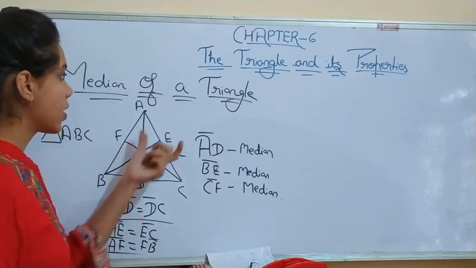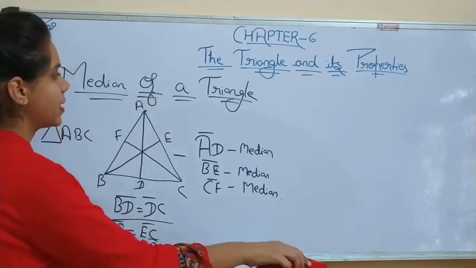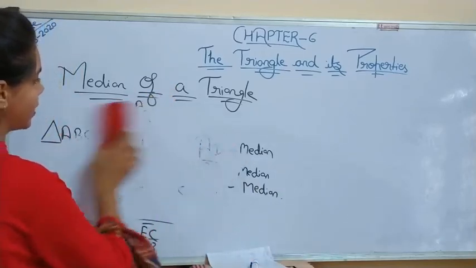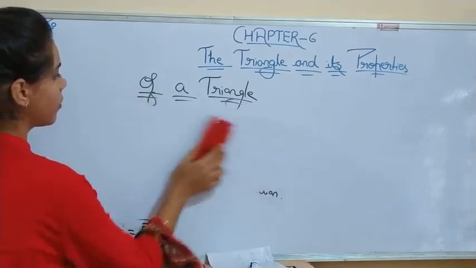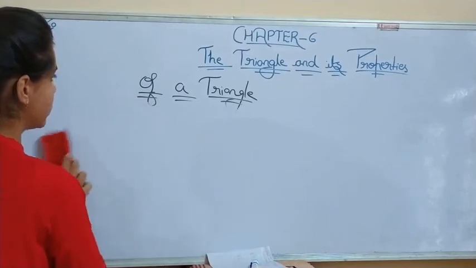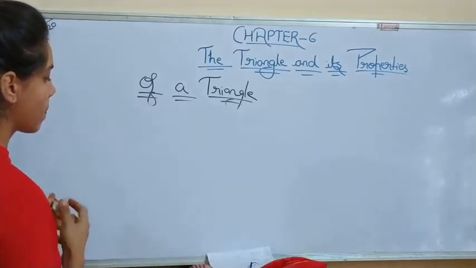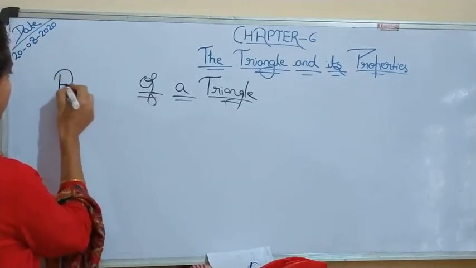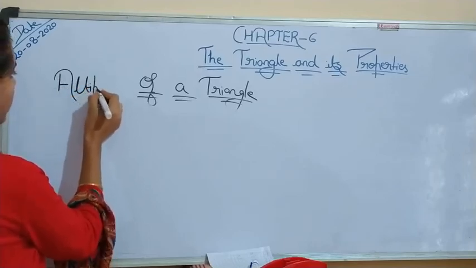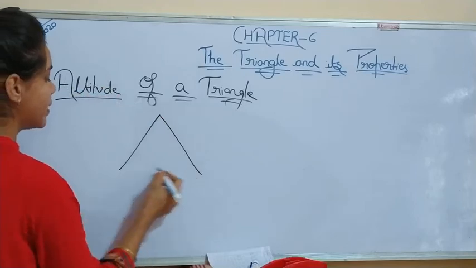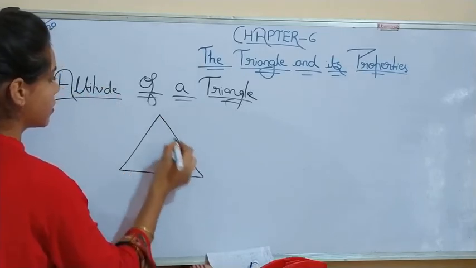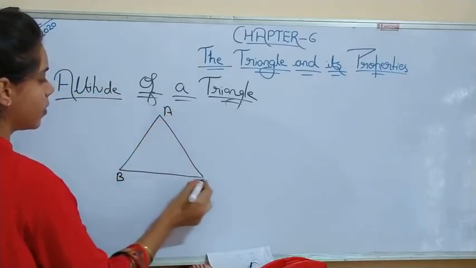Understood? Now next topic is altitude of a triangle. What is altitude? Suppose this is triangle ABC. Okay.